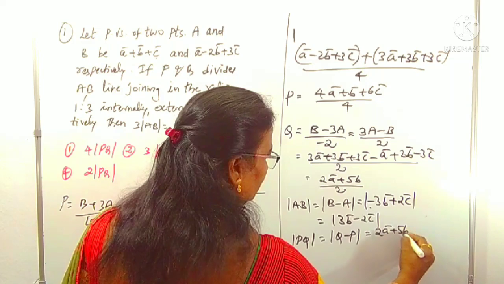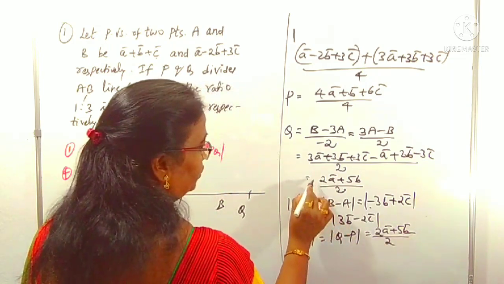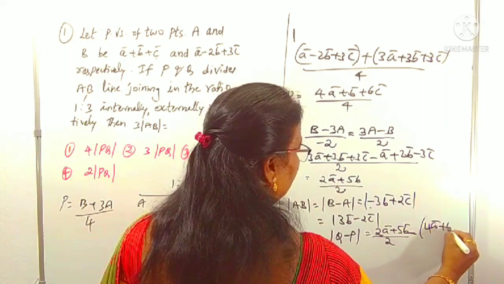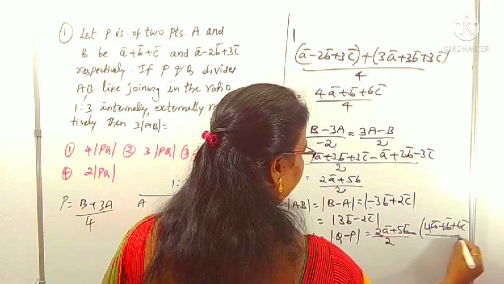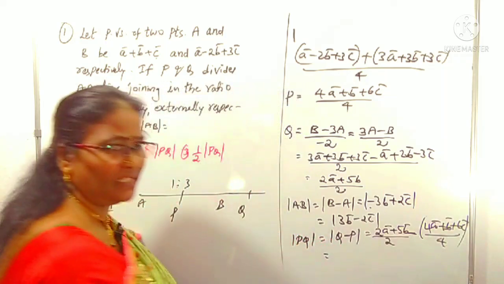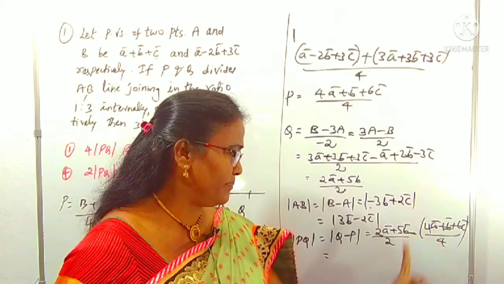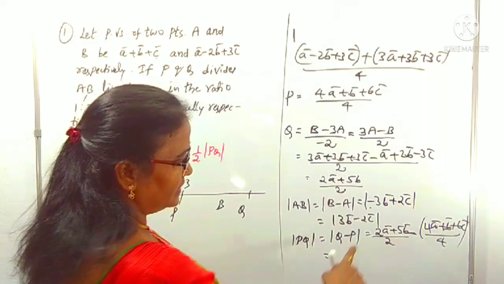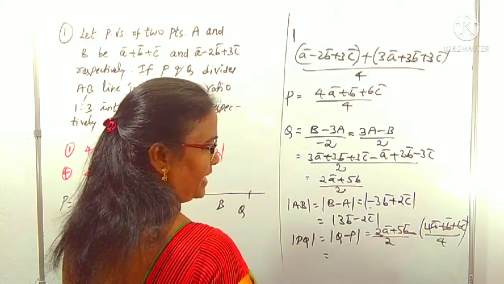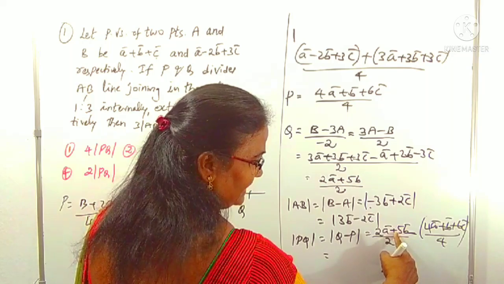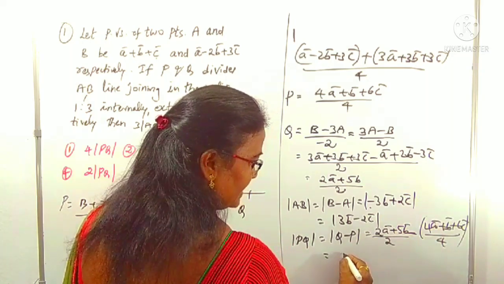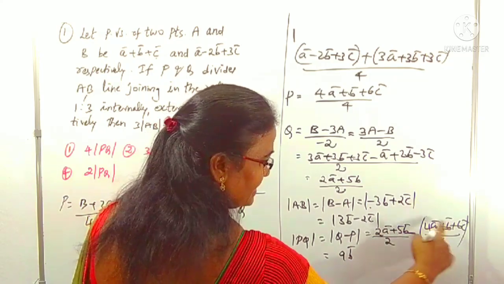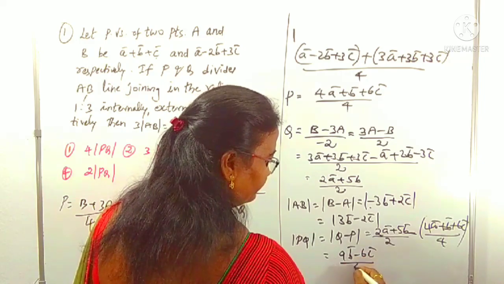Q minus P. This is (2A plus 5B) by 2 with minus P. Q minus P is minus of (4A plus B plus 6C) by 4. Right. Now we can take the LCM here. What is LCM here? 4 is LCM. Here 2 is there already. 2 into 2, 4A. This 4A minus 4A gets cancelled. And next 2 into 5, 10B minus B, 10B minus B is 9B. And constant C term minus 6C by 4.